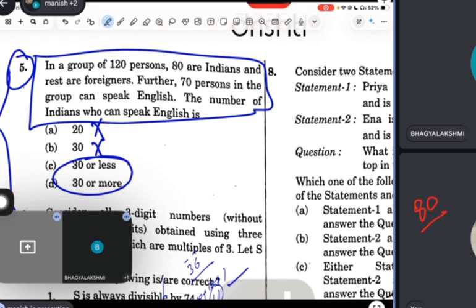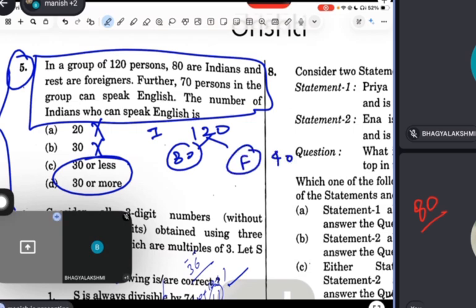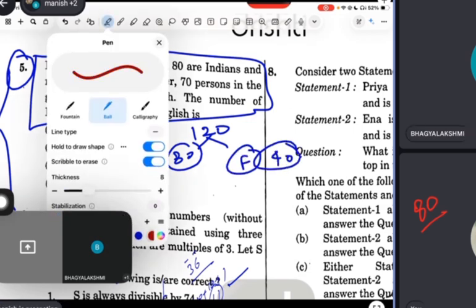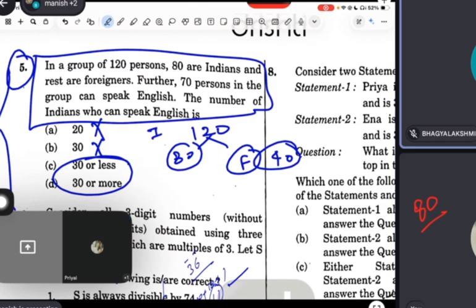Guys, the question is saying out of 120 persons, 80 are Indians. It means the foreigners will be 40. Any doubt? No. Now further 70% in the group can speak English.